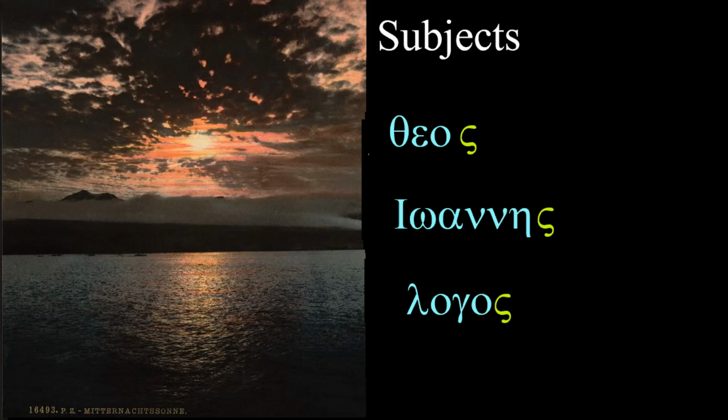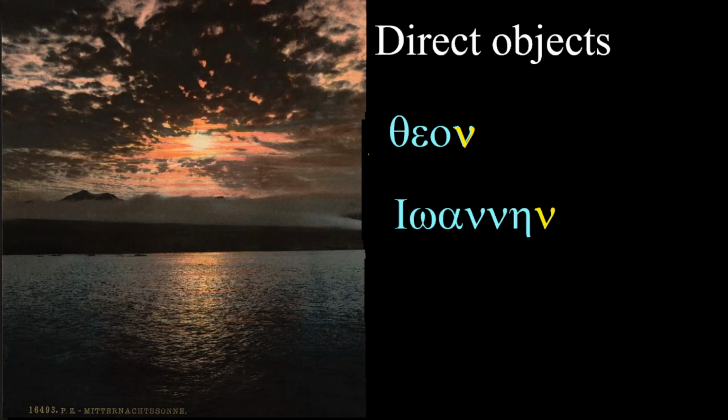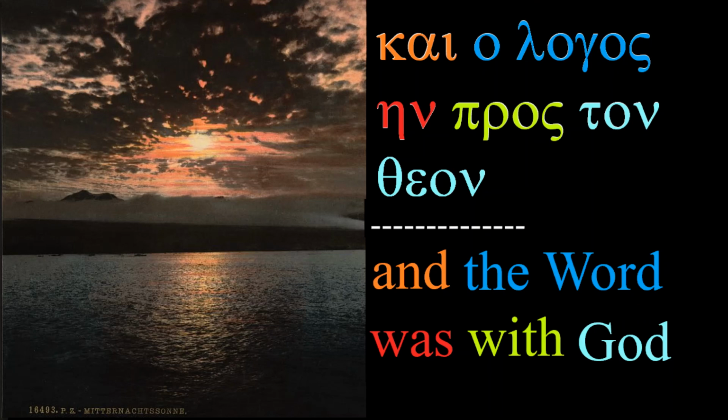So to recap and review the subjects that we've seen so far, our subject forms are theos, Ioannēs, and logos, and the direct objects that we've seen are theon and Ioannēn. And to go through this sentence one more time, "kai ho logos ēn pros ton theon," and the Word was with God.